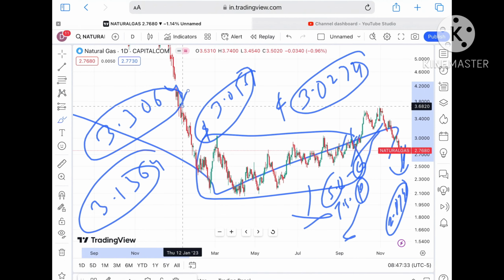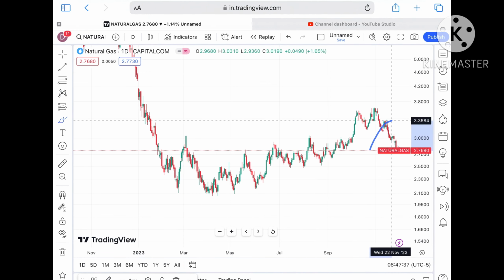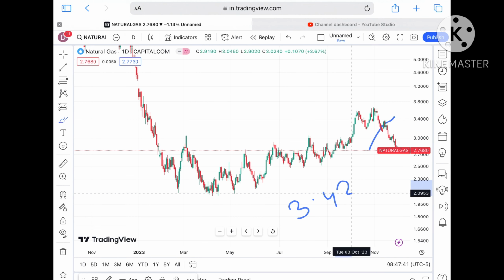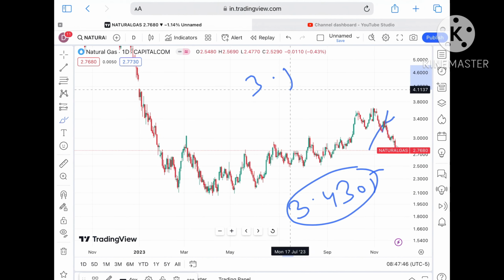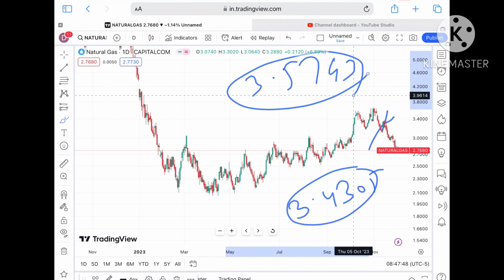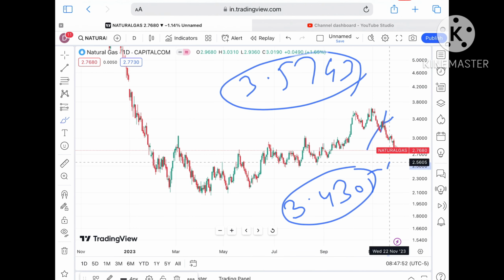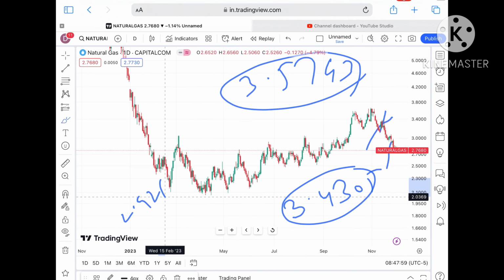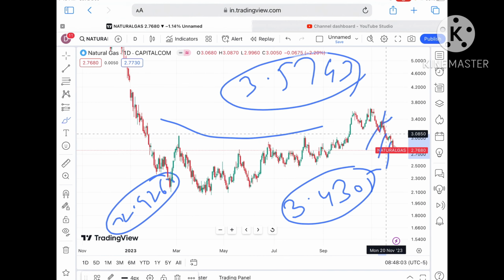We can see this level. If the price starts moving above a level of 3.3064, a further upside movement towards a level of 3.4305, and if it sustains above that level, we can see $3.5793. Now if the price starts sustaining again above a level of 2.76, next it will go to a level of 2.881, and from there 2.9260. Keep that in mind. If the price starts sustaining above 2.960, chances of going towards a level of